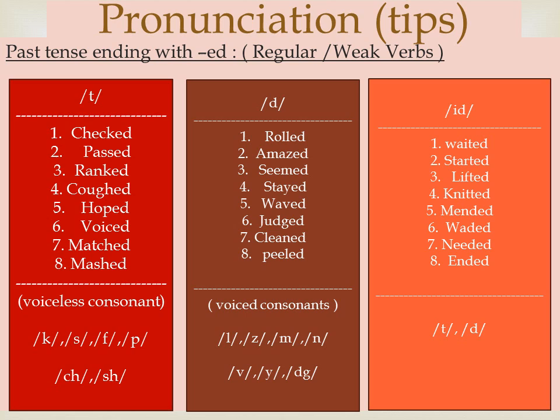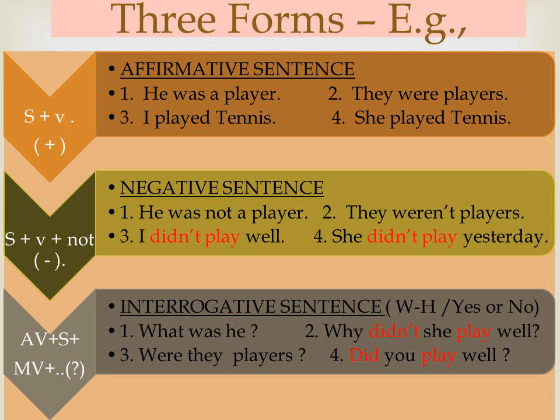Students, if you want to learn more in detail, refer to the Daniel Jones Dictionary and improve your pronunciation. Now we are going to learn 3 forms of sentences in past tense: affirmative sentence, negative sentence, interrogative sentence. Look at the examples. The first 2 sentences focus on the be verbs and the next 2 focus on the main verbs. The structure of an affirmative sentence is subject plus past tense verb